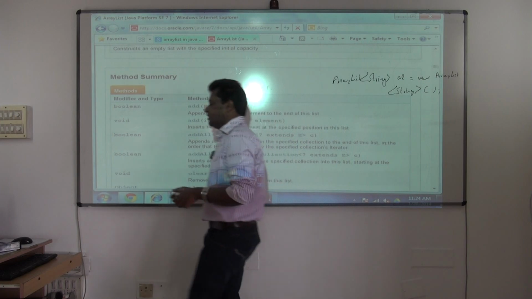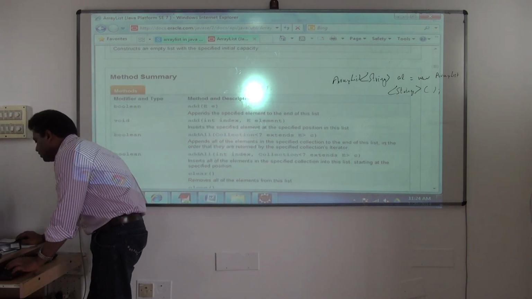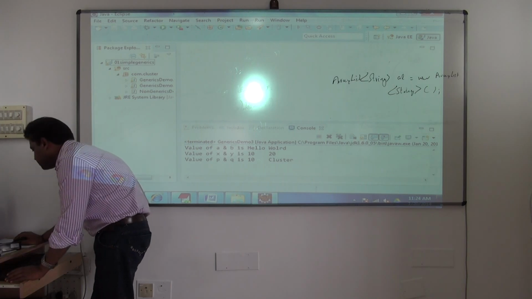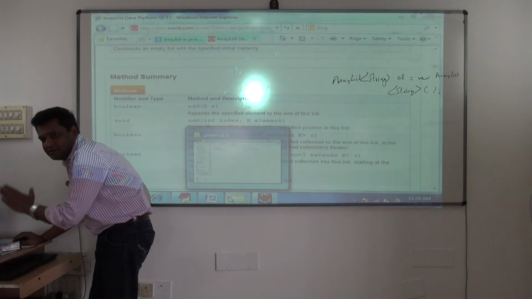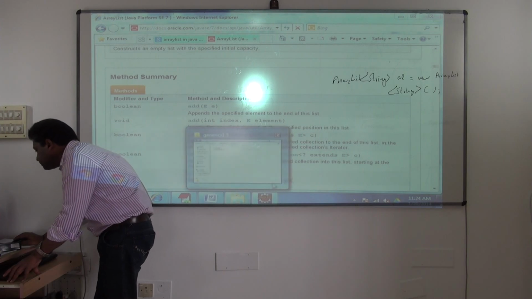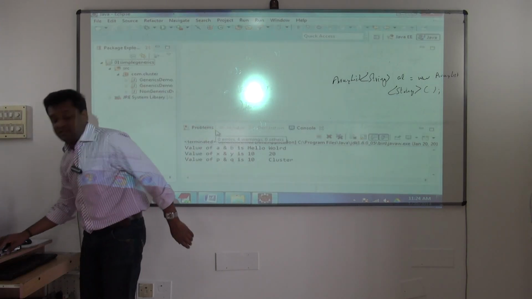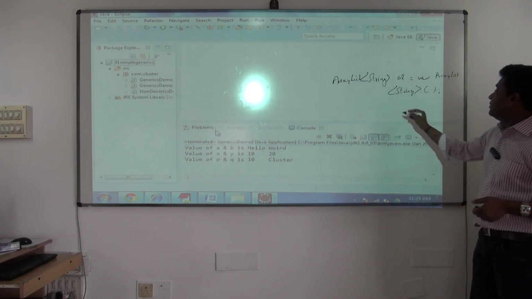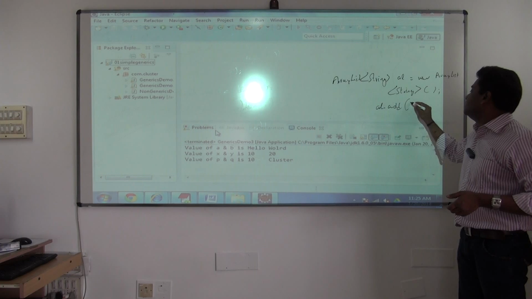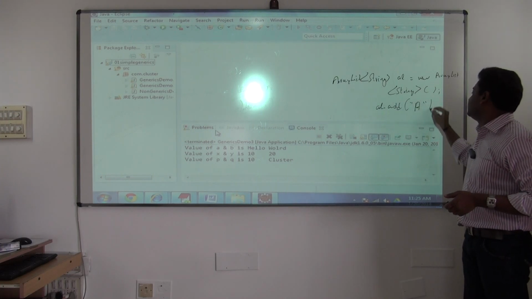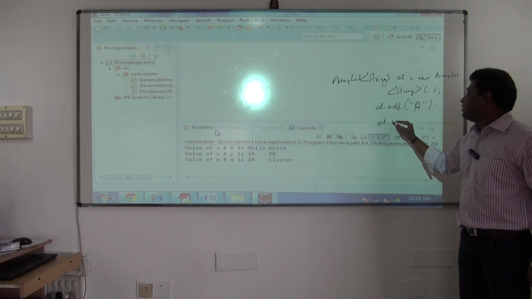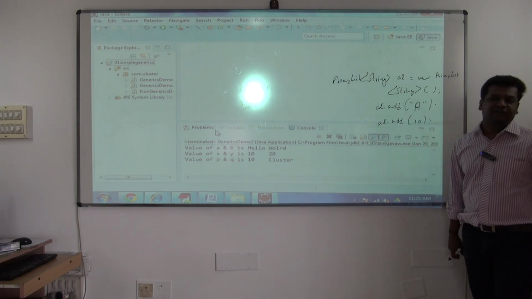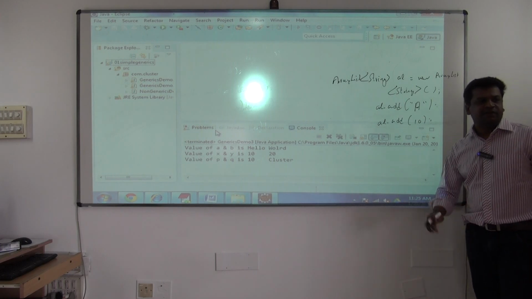Okay, so just a sample I'll show you, but in depth we'll be seeing it tomorrow, or in the next class, because now I don't want to mix it up. It will deviate now towards collections. But anyway, this is the idea. ArrayList String AL is equal to new ArrayList of angular bracket String. Try this today. AL dot add of a string, it will allow, but if you try AL dot add of 10, an error is reported at compilation time. That is the actual reason why generics was invented.